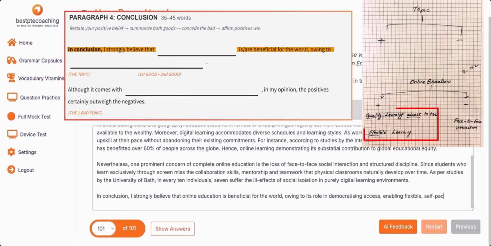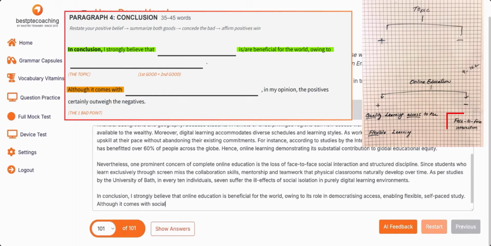We also have a video course in the practice portal, with complete courses for busy people. Flexible self-paced study: whatever reasons you wrote in the notepad initially, you write here. Now the other part you have to write. Although, because you're writing the contradiction here, although it comes with what?